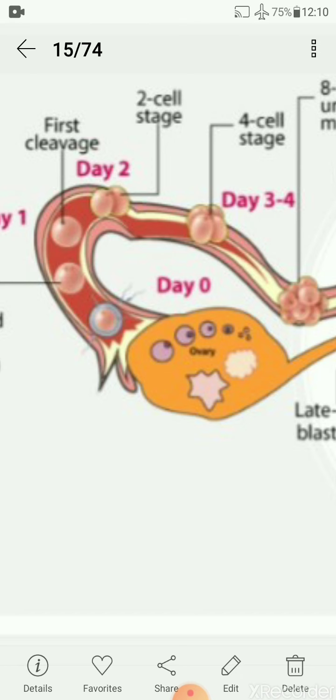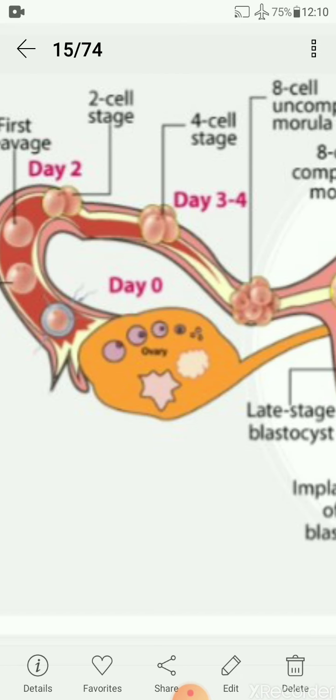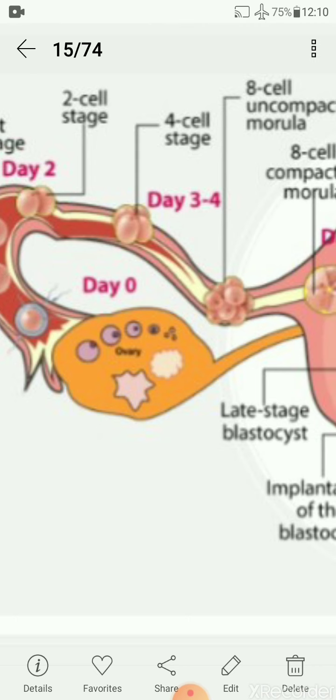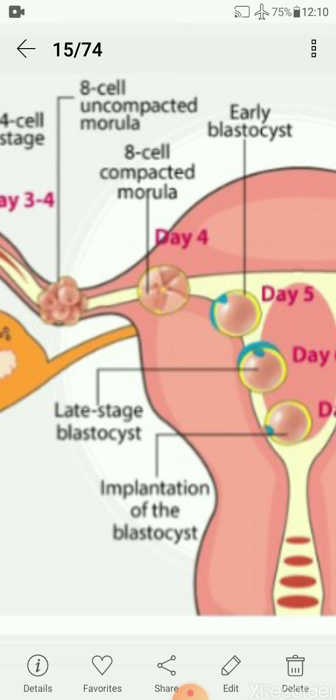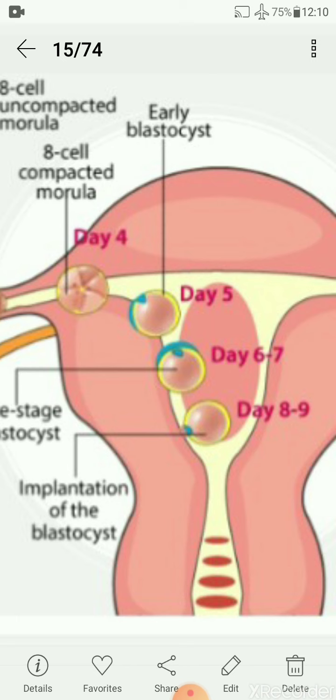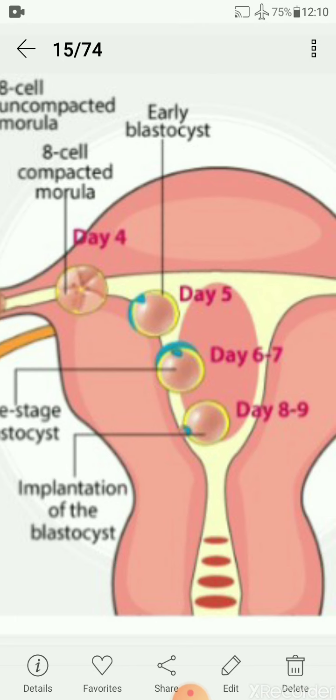So first 2 cell stage, then 4 cell stage, then 8 cell stage, and then 16 cell stage are there, and these are traveling down to the uterus. The last stage, that is called blastocyst, reaches the uterine wall and attaches to the uterine wall.